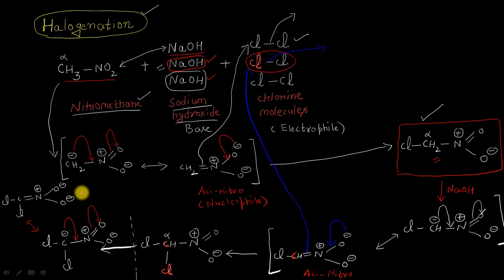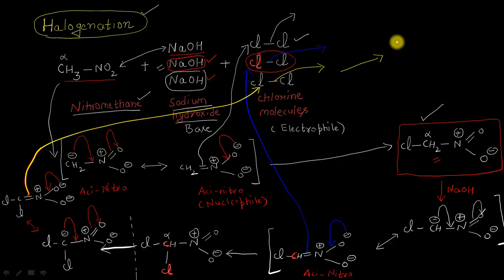It is the third aci-nitroform, and what it can do is, shifting of electrons can take place here, and these two electrons can finally attack on the third molecule of chlorine in the same way as the two aci-nitroforms attacked the two chlorine molecules, resulting in the formation of what?